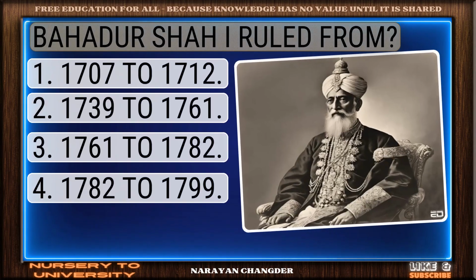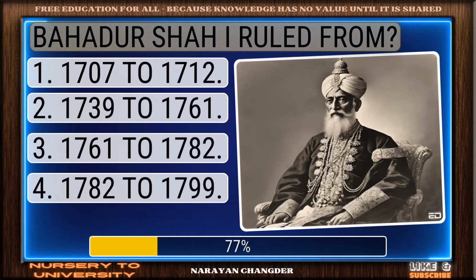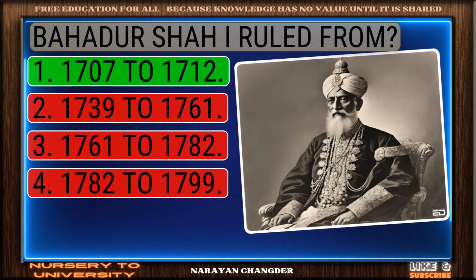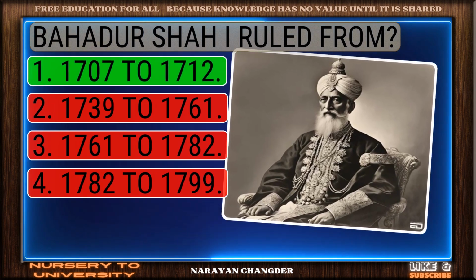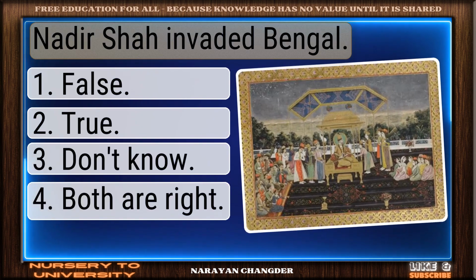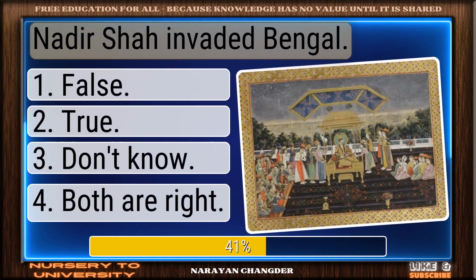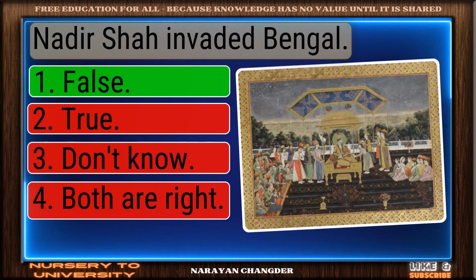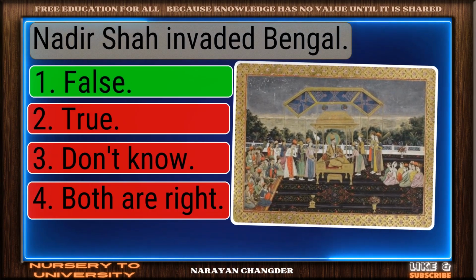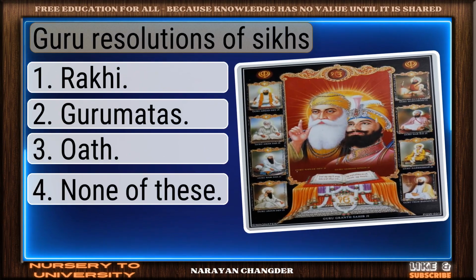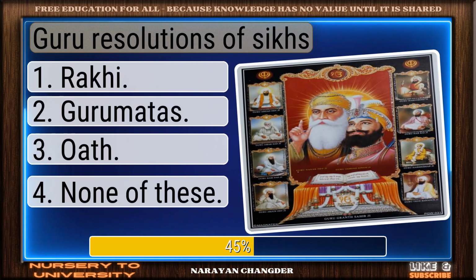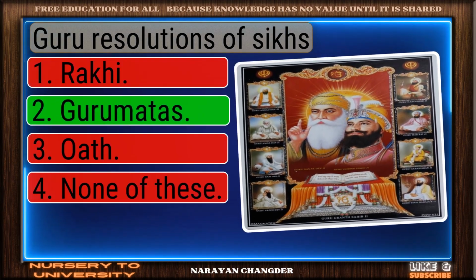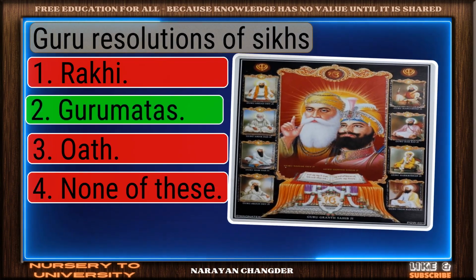Bahadur Shah ruled from. Smart pick. 1707 to 1712 is the correct choice. Nadir Shah invaded Bengal. Perfect. False is the correct choice. Guru resolutions of Sikhs. Well reasoned. Gurmatas is the correct choice.